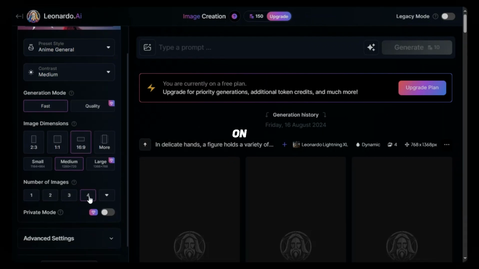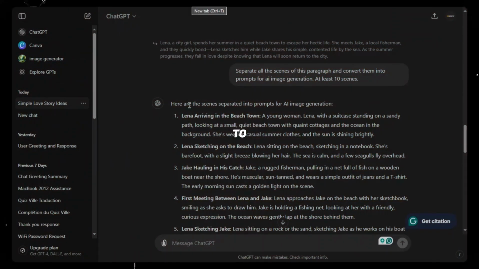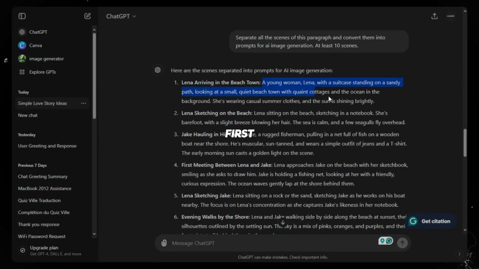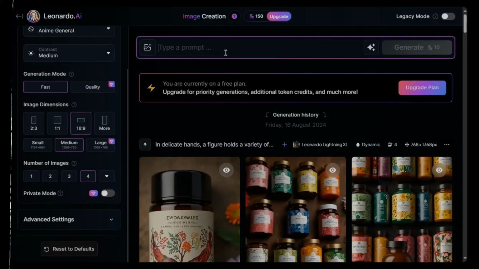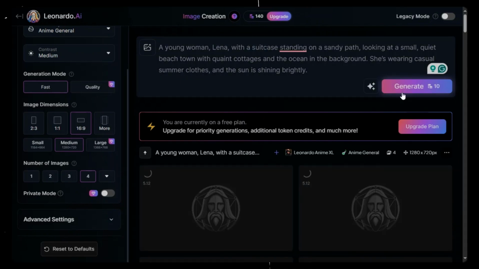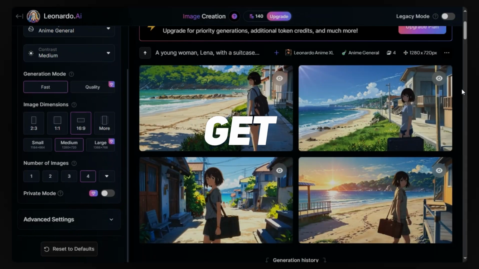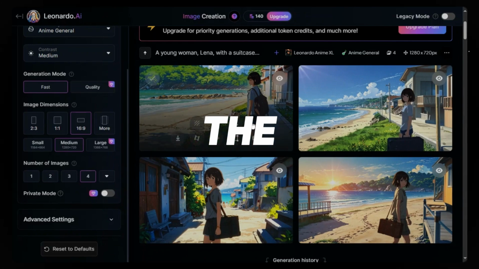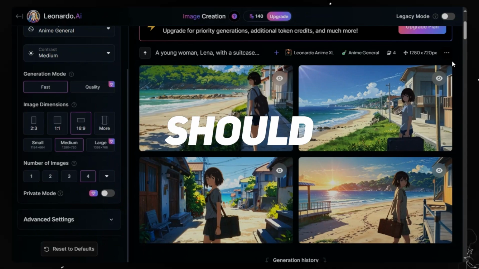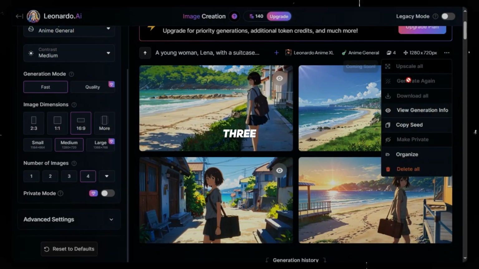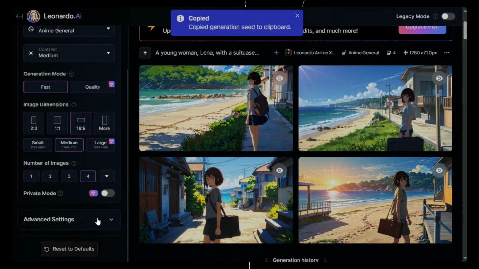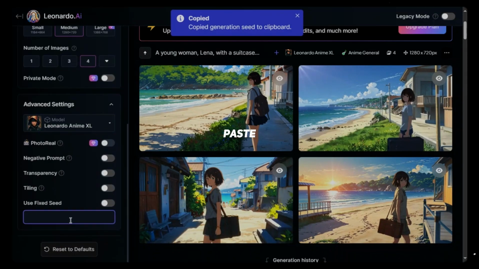By clicking on More you'll find TikTok. Go to ChatGPT, copy the first prompt of the first scene, and put that in. Hit Generate. This image is okay, but if you get a bad result, try again until you get the perfect image. Make sure that the first image is the best. Click on the three dots, and copy the seed. At the bottom left side, paste that seed. Now you'll get consistent images.